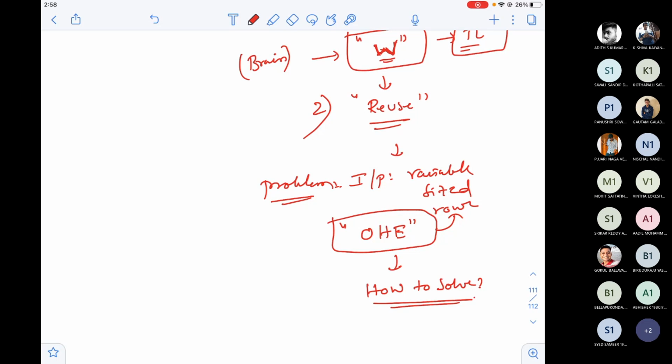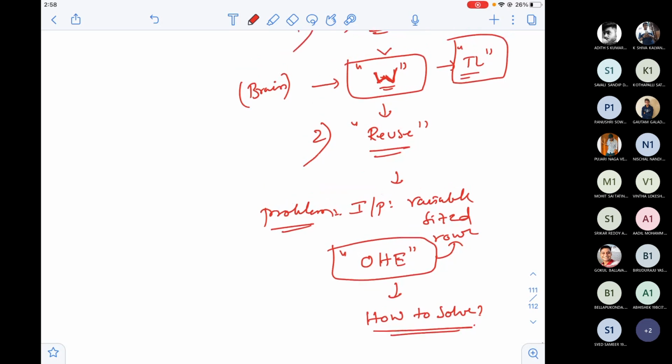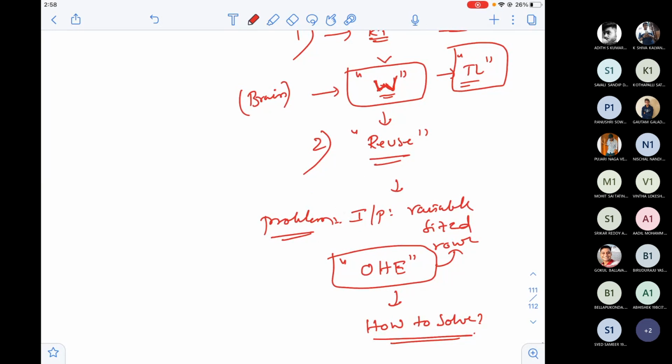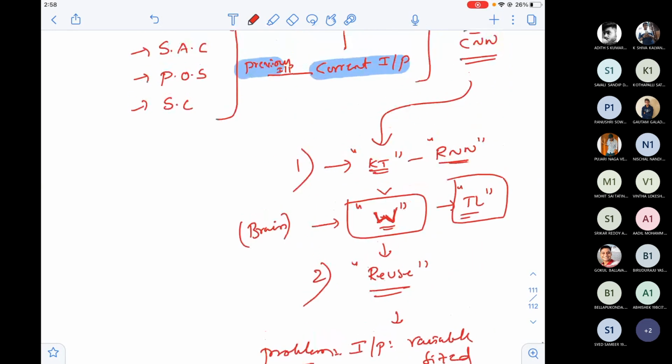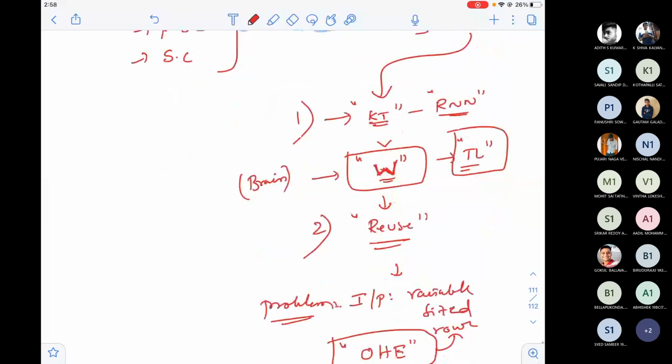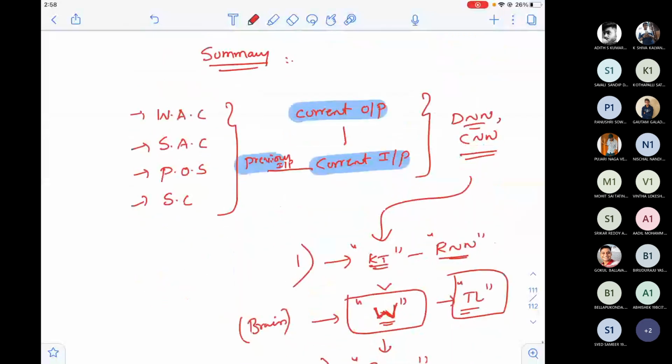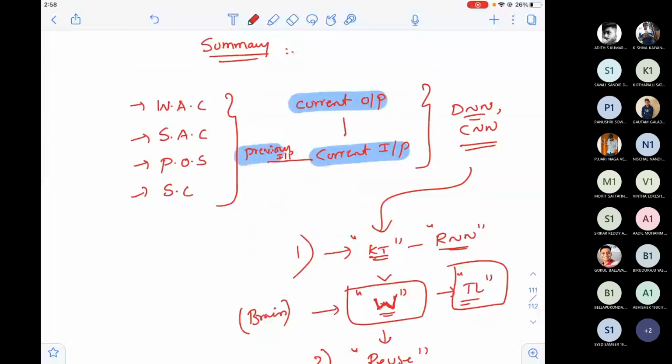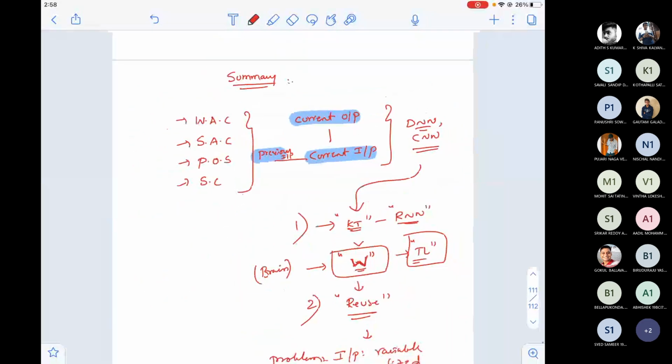Let's keep this as suspense. It's a very simple thing, but let us keep this as suspense and we'll continue after the labs. I think it will be a long time after the labs. I don't know how much you remember this, but at least try to remember and take a note of it. That's the reason I put everything in a single slide.